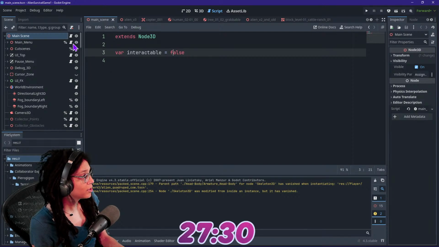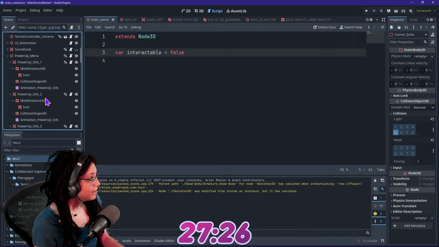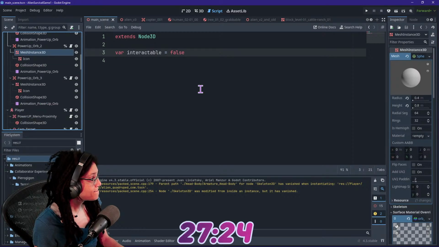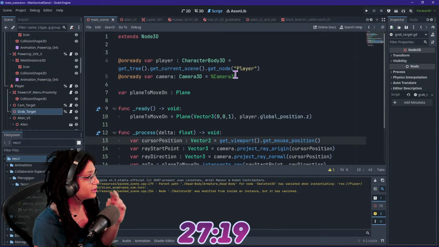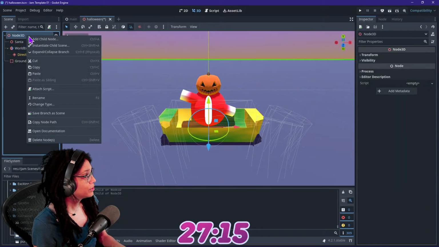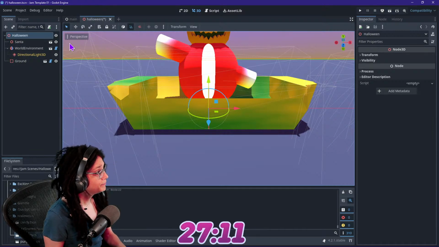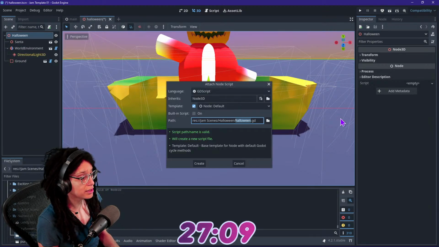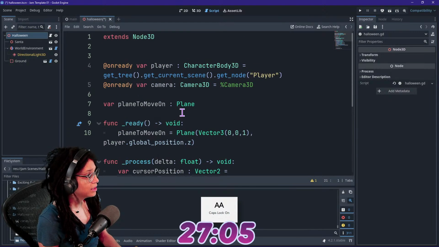Okay, so I'm gonna pull this code from my other game that I'm working on. Wish me luck. Grab target. I believe it's this. I think this is the code right here. I want to make, okay, we're gonna call this Halloween. I'm going to make a script for it. Paste this on in.